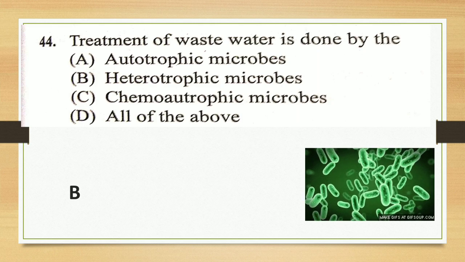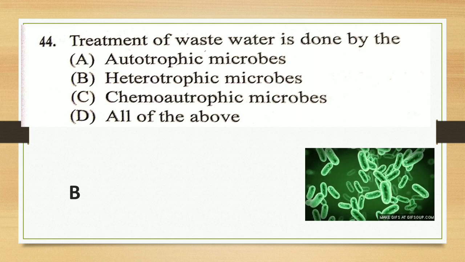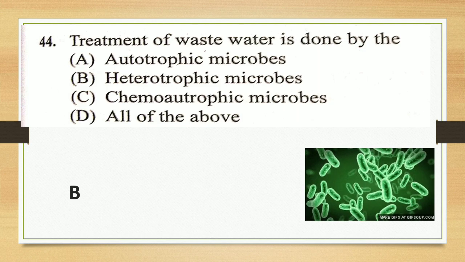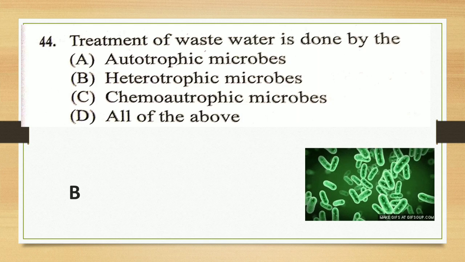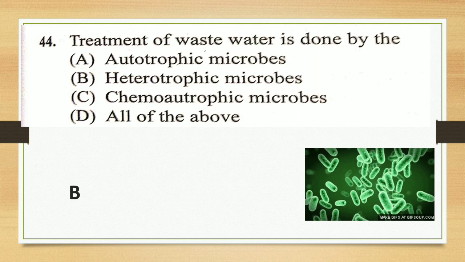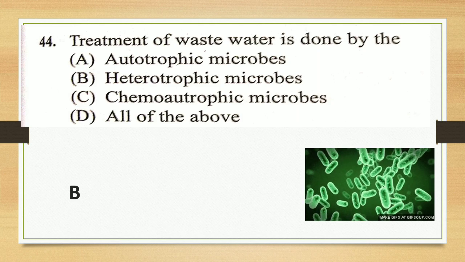Treatment of the wastewater has been done by aerobic as well as anaerobic microorganisms. In the first part it is aerobic, in the later part it is anaerobic. Aerobic means presence of oxygen, and anaerobic means absence of oxygen. Both these bacteria are involved in heterotrophic form. So the answer is heterotrophic microorganism.